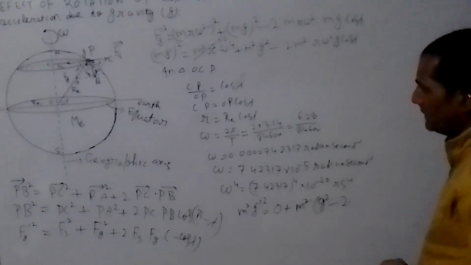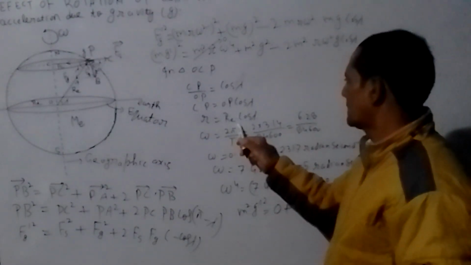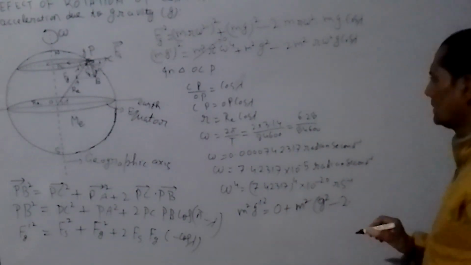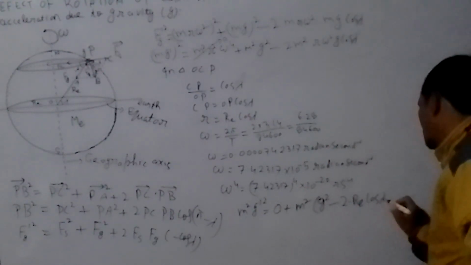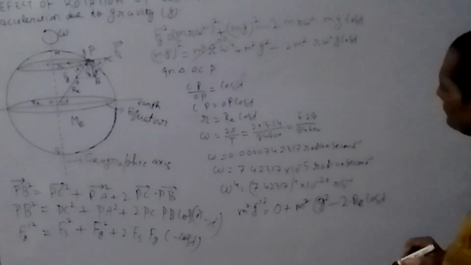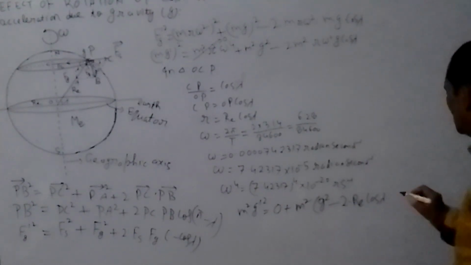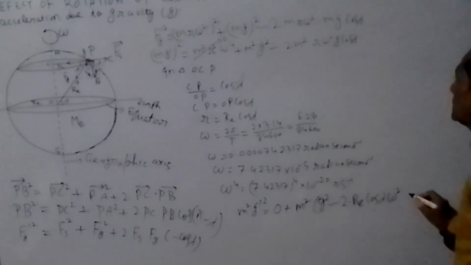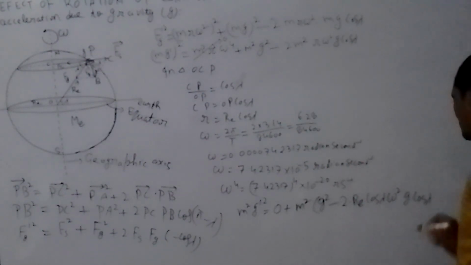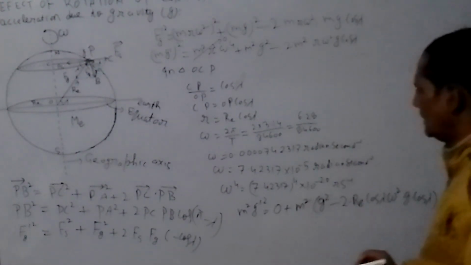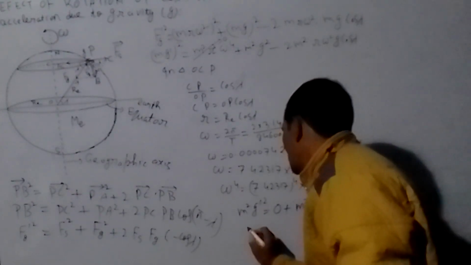So write the value of r in terms of the radius of the Earth, where r is equal to R_E cos lambda, into omega square into g into cos lambda. Okay. So m square cancels on both sides.